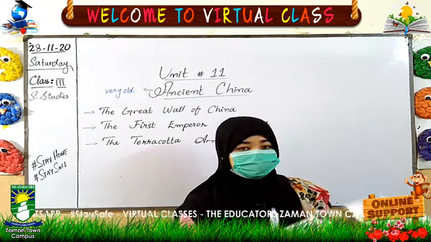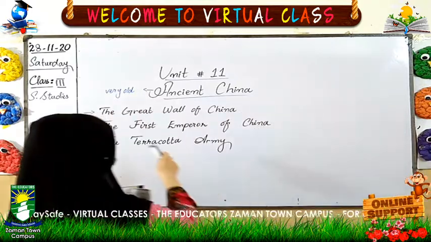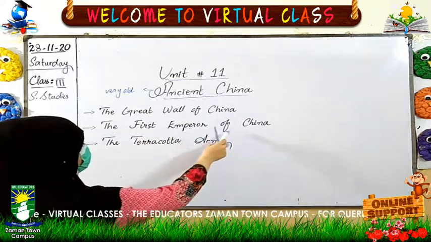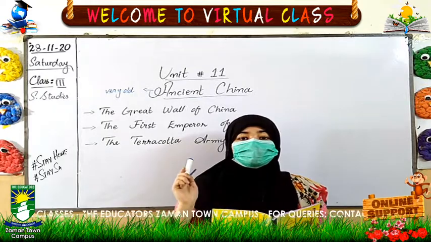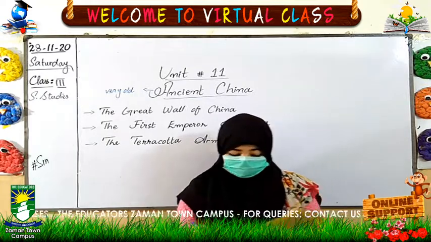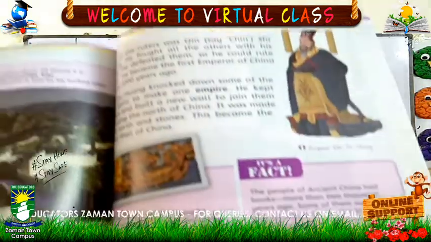Now come to the next page. Here we have the next heading, the first emperor of China. Who is the first emperor of China? Qin Shi Huang. Come to page number 73.